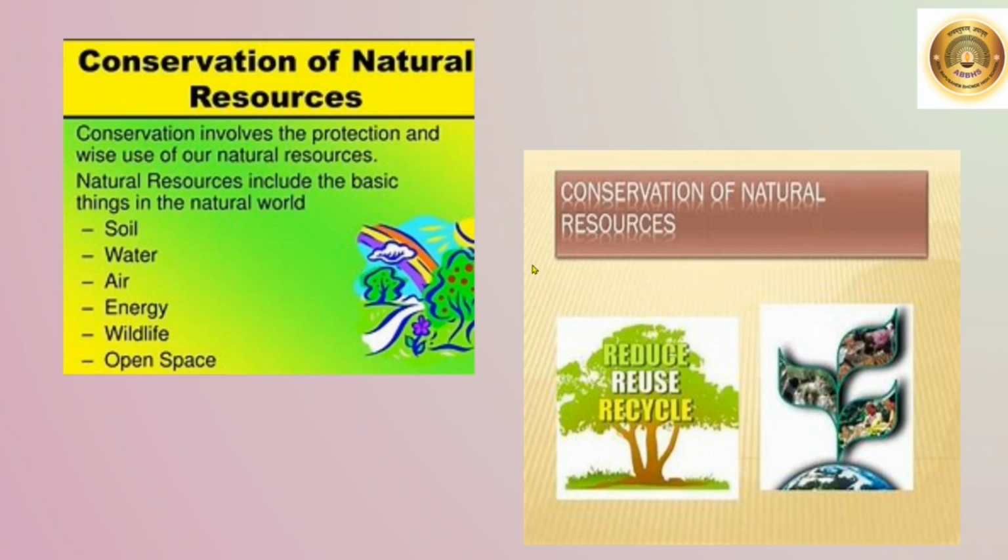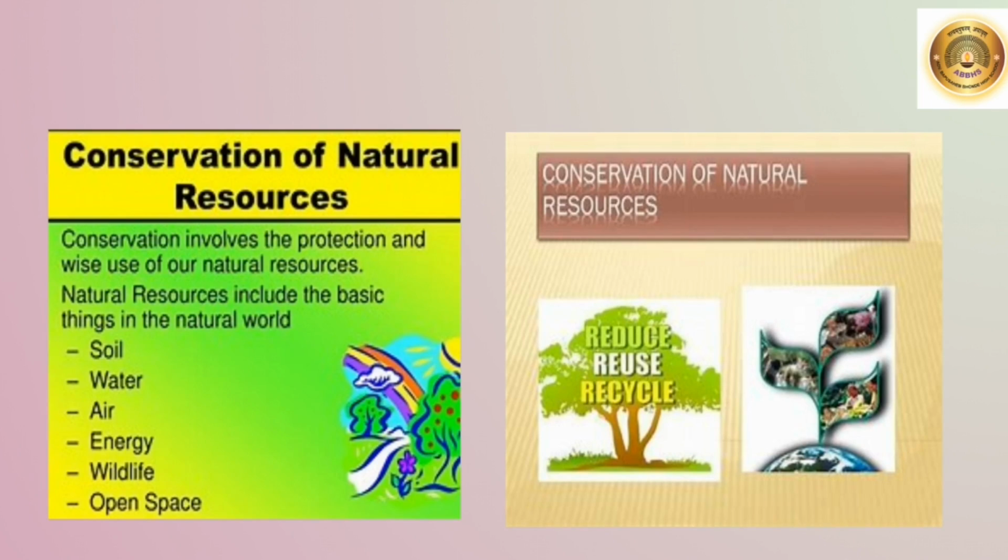Protection of nature. Laws are also required for the protection of environment. Nature fulfills most of our needs, so it is our duty to protect nature. Natural resources should be available for our future generations. Conservation involves the protection and wise use of natural resources. Natural resources include the basic things in the natural world like soil, water, air, energy, wildlife, and open space. We must conserve these natural resources. That is, we must use them properly.